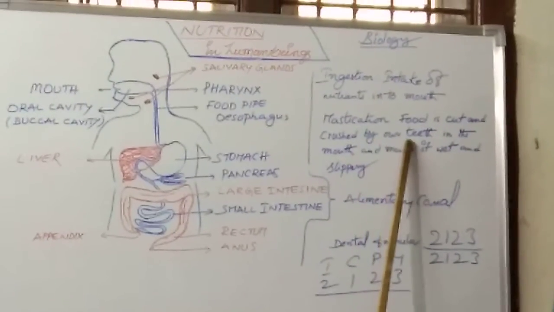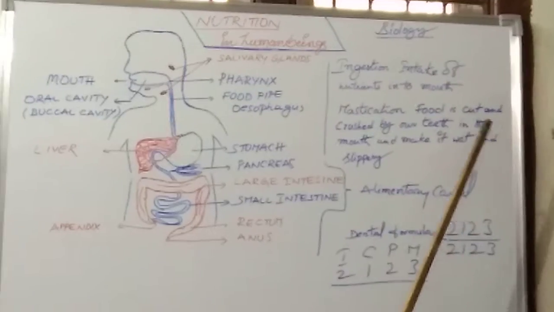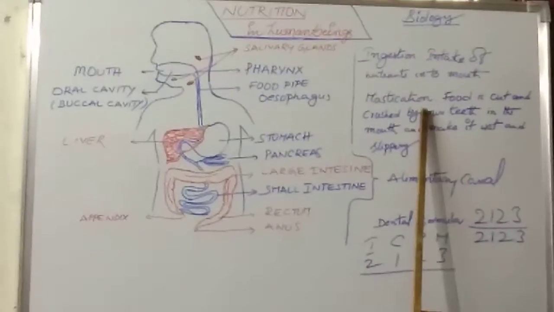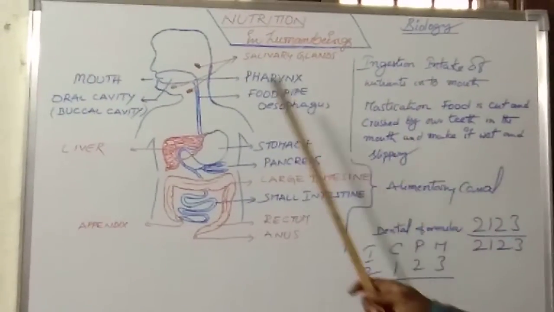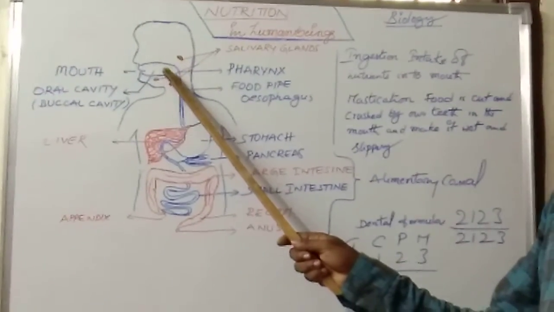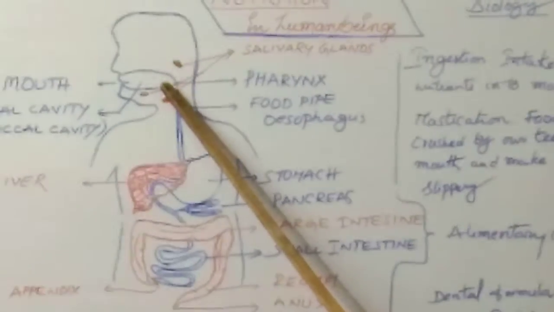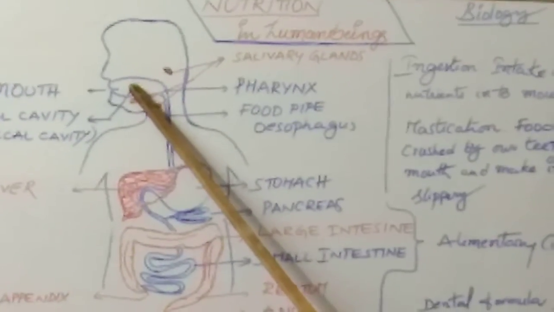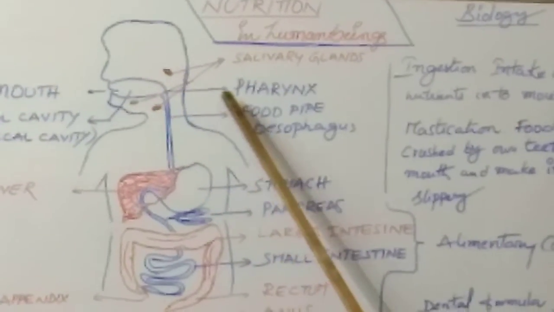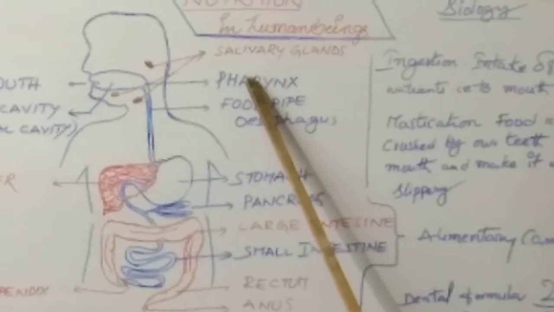Food is cut and crushed by our teeth and turns wet and slippery. This process is known as mastication. Mastication takes place in the mouth by the teeth. Clear? Afterwards the food turns into a slurry mass called bolus. The bolus enters into the pharynx. The pharynx is a common chamber for both air and food material.